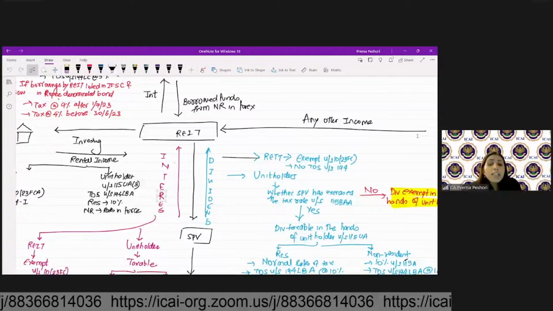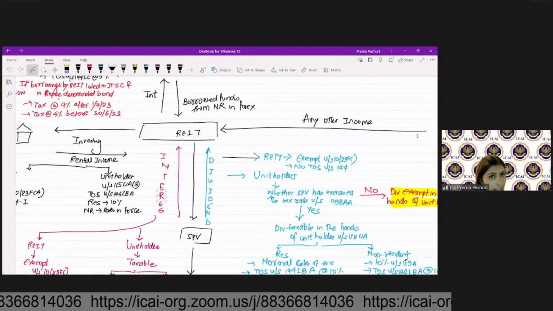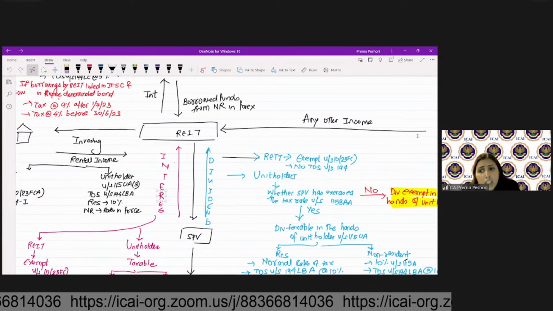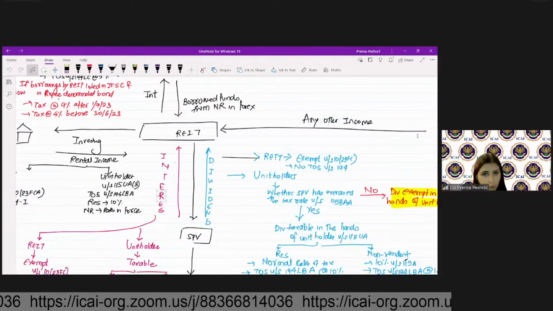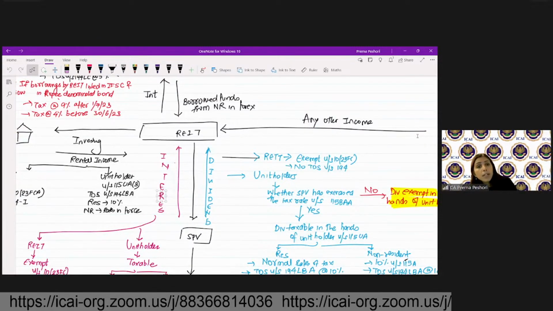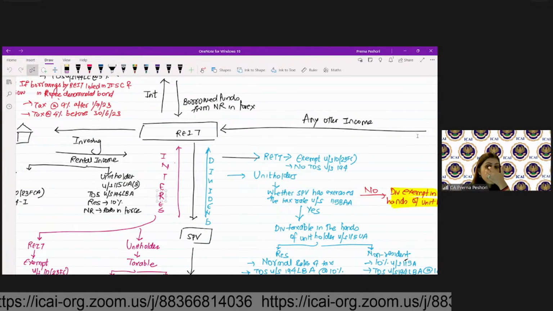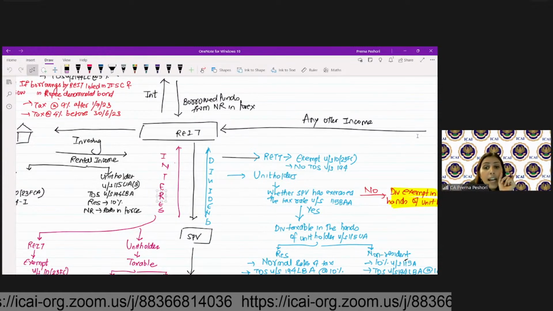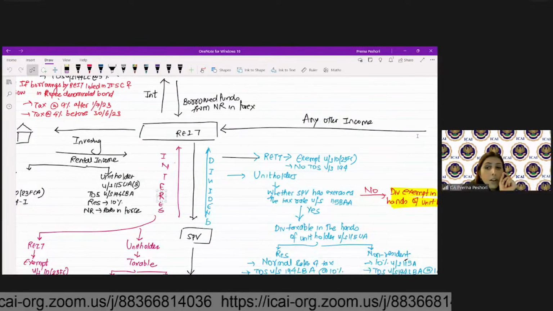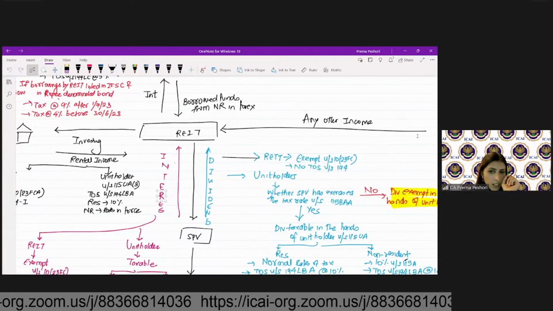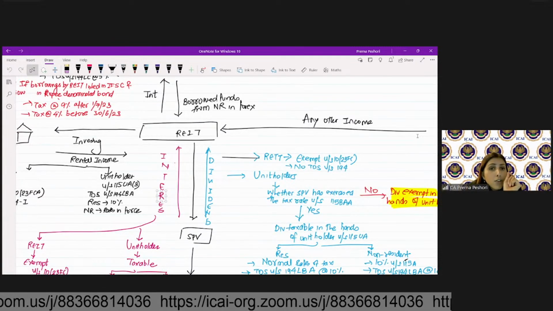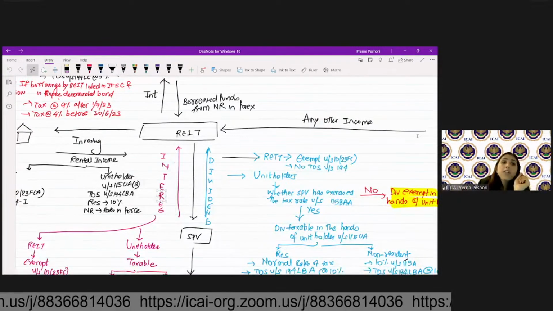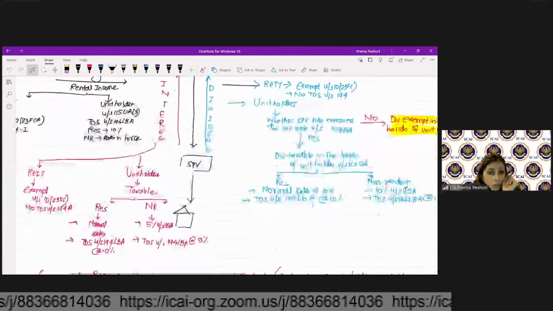If the SPV is paying the taxes as per the normal tax rate, then the dividend will be exempt in the hands of the unit holder. So meaning dividend will not be taxed in the hands of REIT as well as in the hands of unit holder if the SPV has not exercised the tax rate under 115BAA. Only when the SPV has opted for the concessional tax rate of 22% under 115BAA, dividend will be taxed in the hands of unit holder.